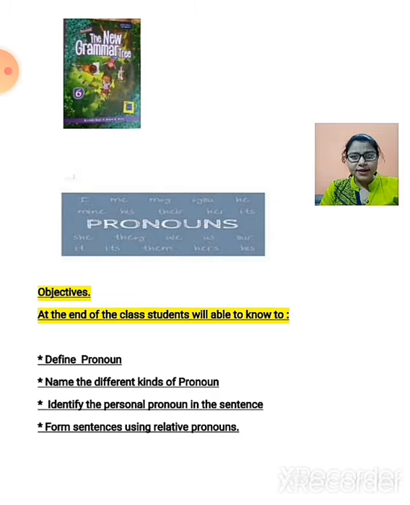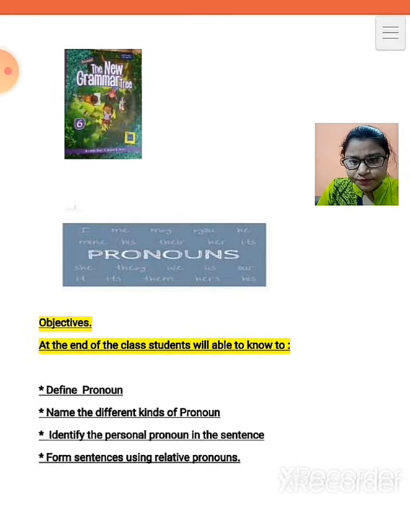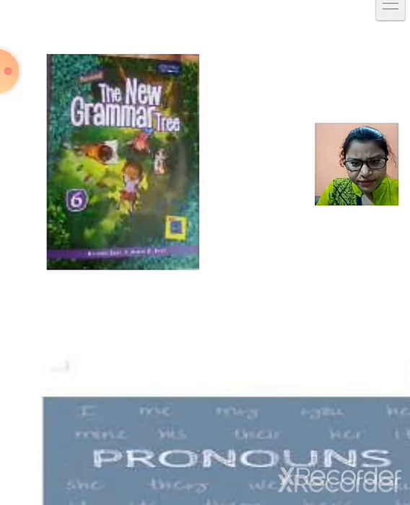But before I start, I want to introduce you to the new book which we are following in the session 2020 and 21. As you can see on your screen, this is the revised version named the New Grammar Tree of class 6.